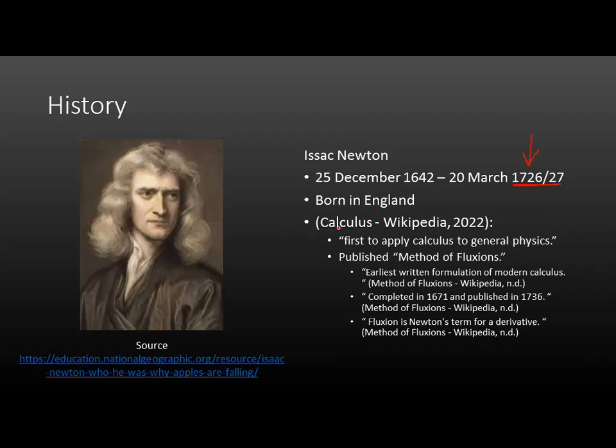So here, according to the source, he was the first person to apply calculus to general physics. And he published Method of Fluxions. Method of Fluxions is the earliest written formulation of modern calculus, completed in 1671, published in 1736. The fluxion is a term for derivative. Derivative, to give you a spoiler, is one of the topics that we will discuss in the future.